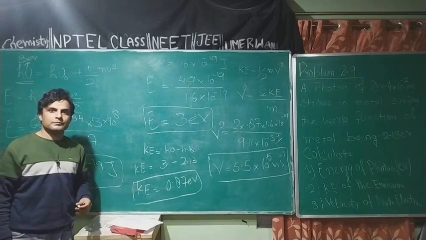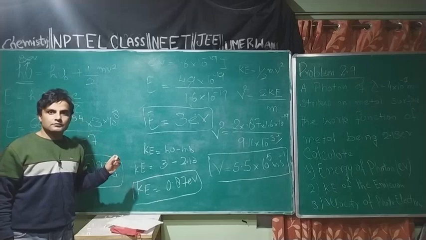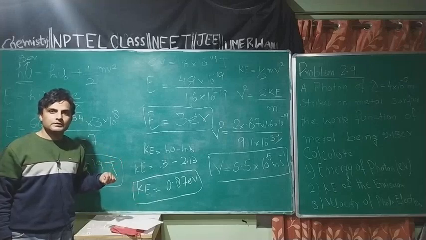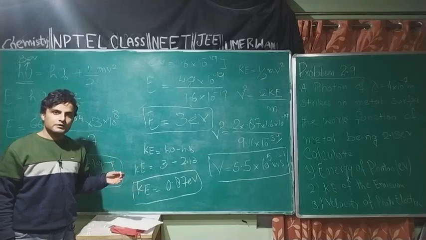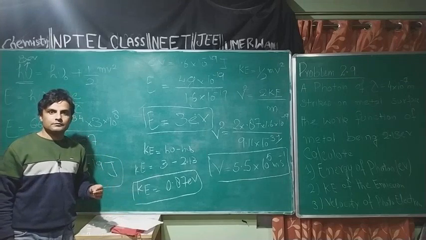For this to happen, the radiation photon should have minimum energy called threshold energy or work function, then only electrons can be ejected from the surface of the metal.